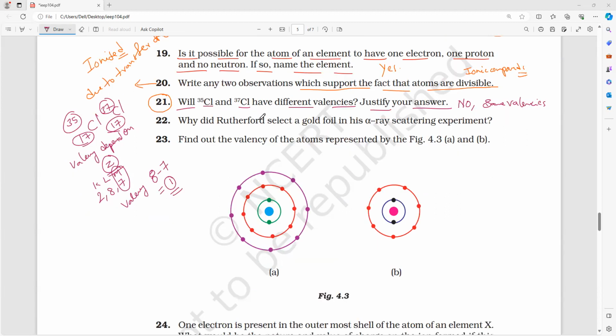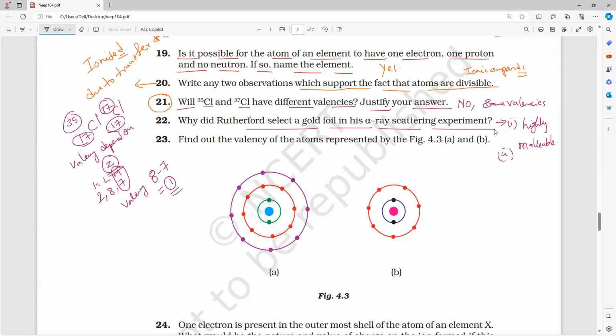Next, why did Rutherford select a gold foil in his alpha ray scattering experiment? What is the reason? Anybody? The first thing you all know: gold has the highest malleability. Highly malleable. That is point number one. Second point, gold is a what?